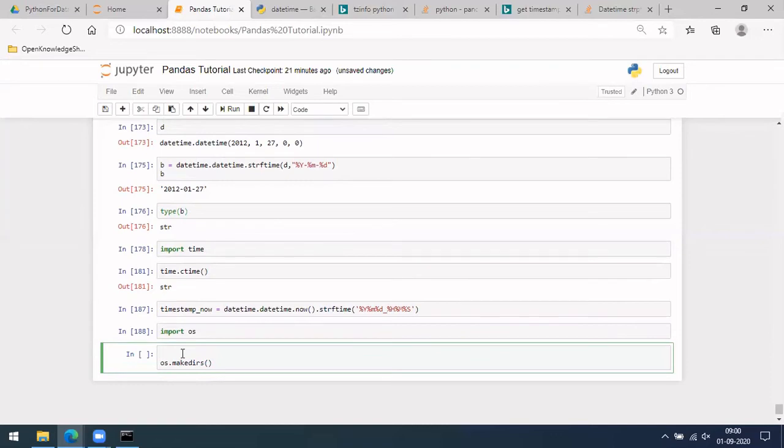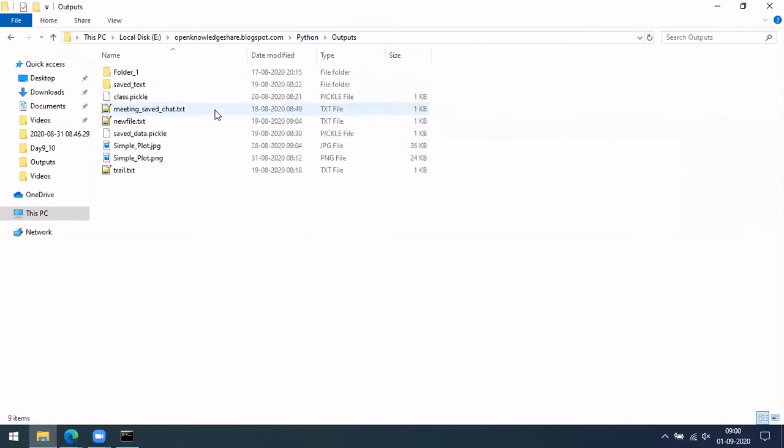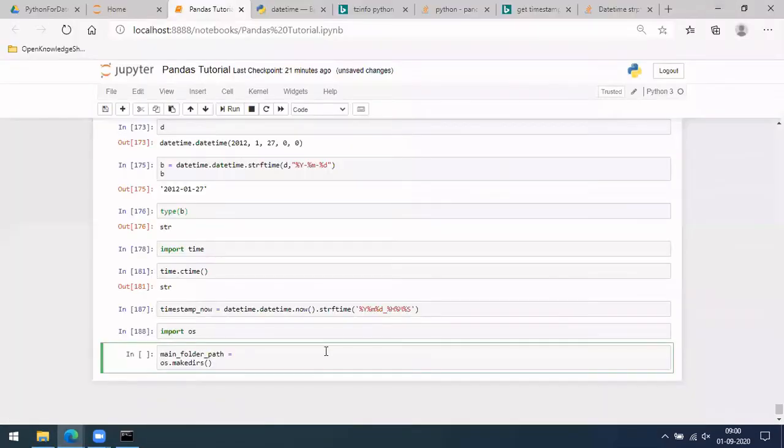So full path would be, let me do main folder path equal to, let me copy a path here, and put r over there.